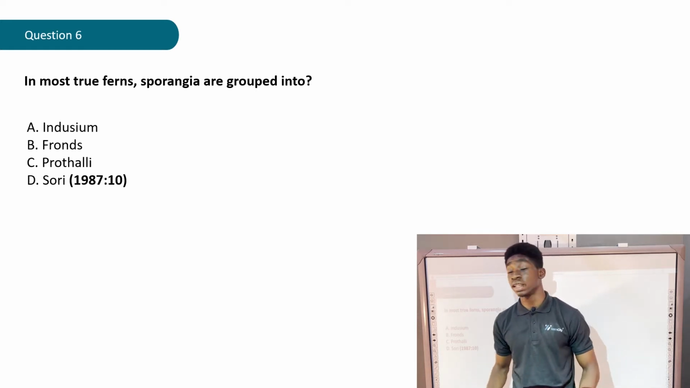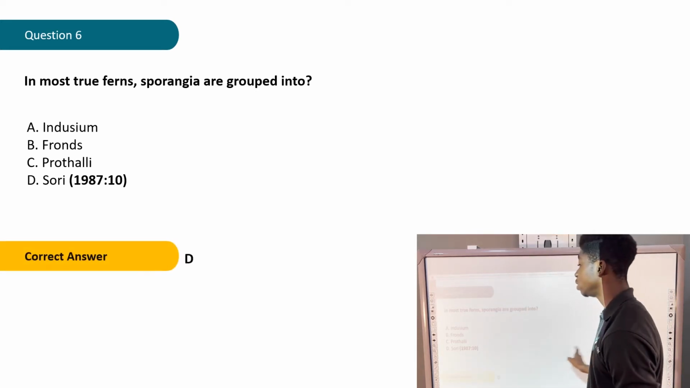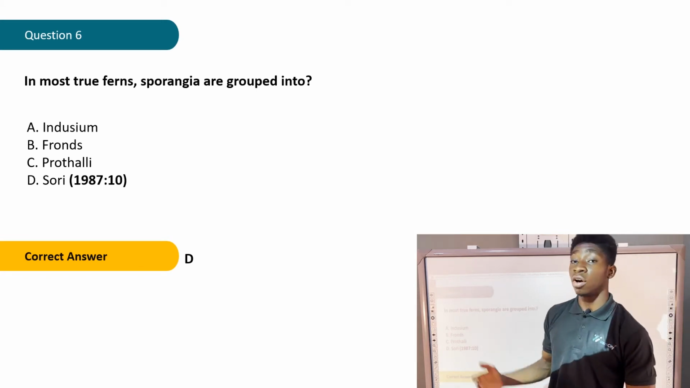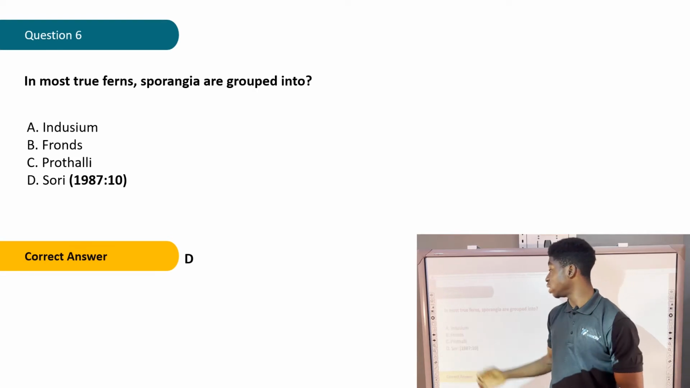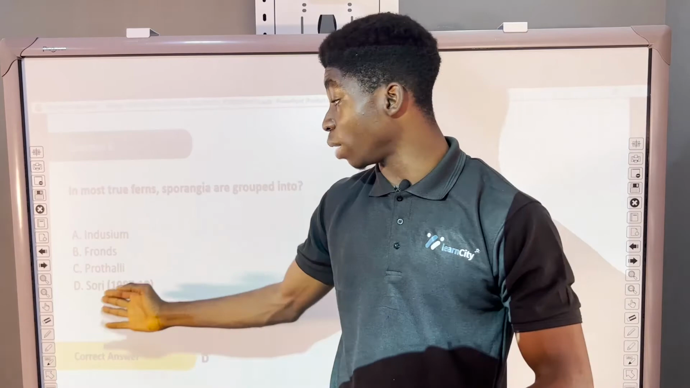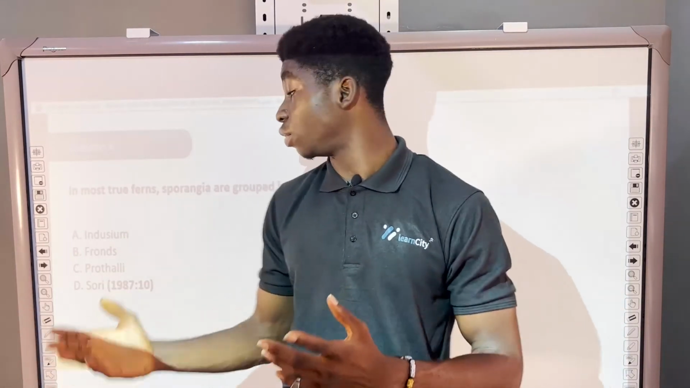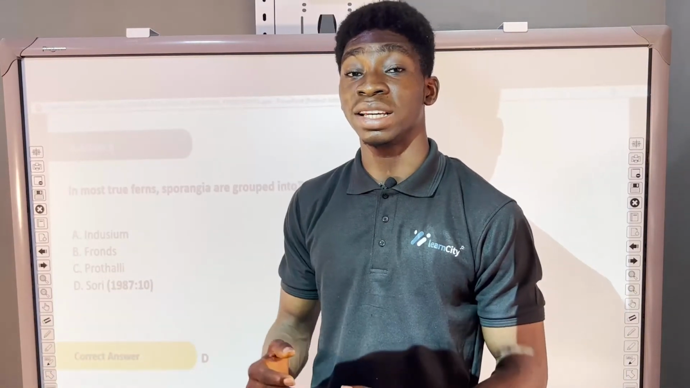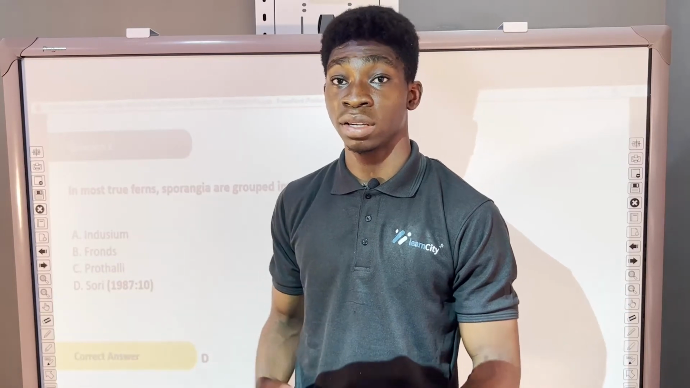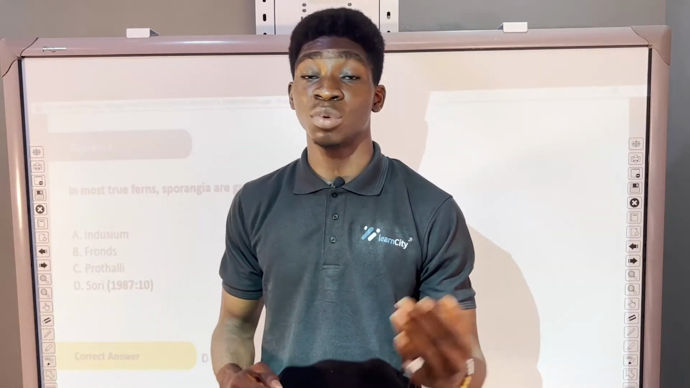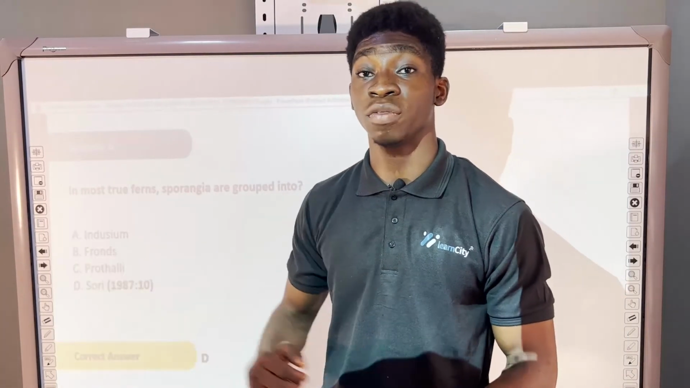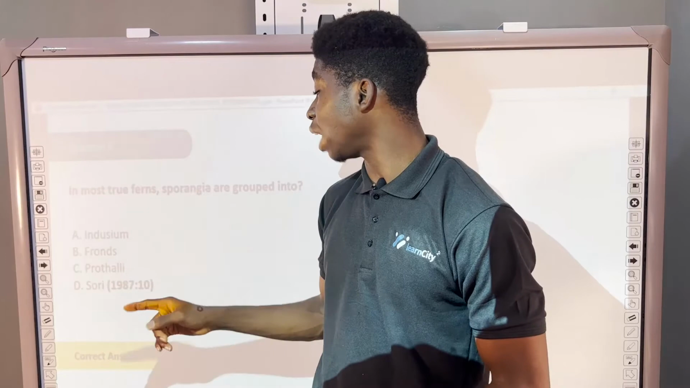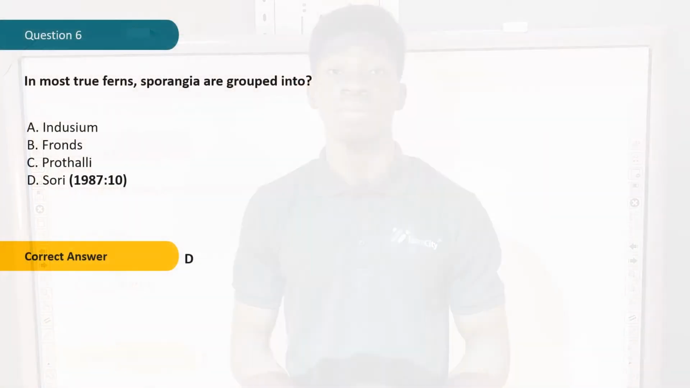Now let's see what the correct answer is. The correct answer is D. Sori. The other options are also found in the ferns, but they have other functions. Indusium is a protective layer. It protects the sori. Fronds are just the leaves of the fern. Prothalli is the gametophyte of the fern. We have both the sporophyte and the gametophyte. The prothalli is what we call the gametophyte of the fern. But the sporangia are actually found inside the sori.